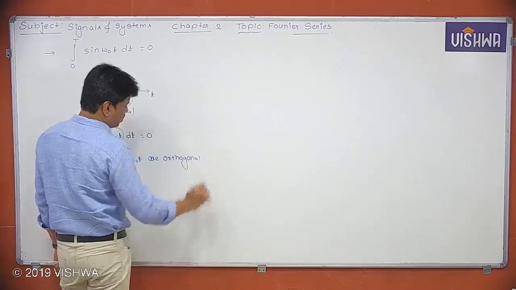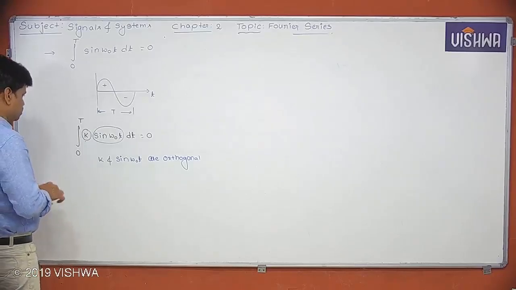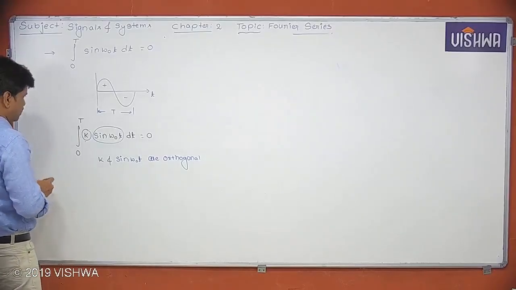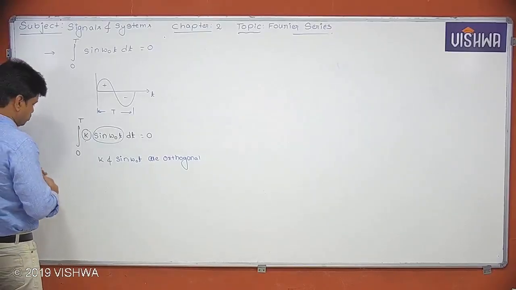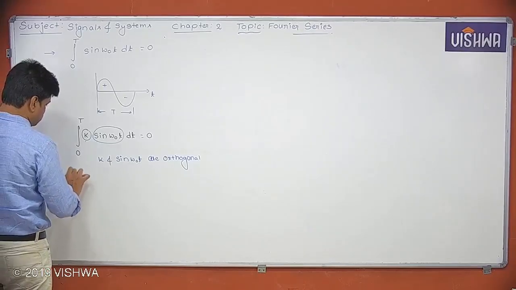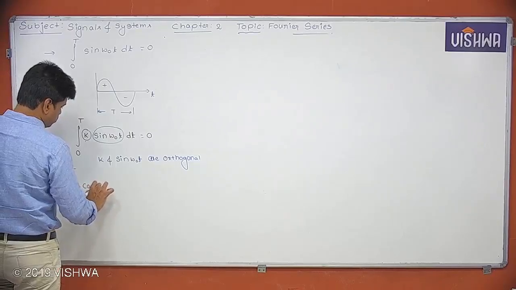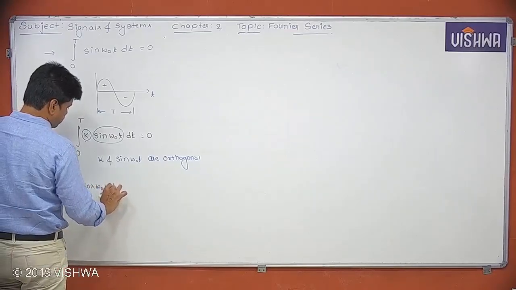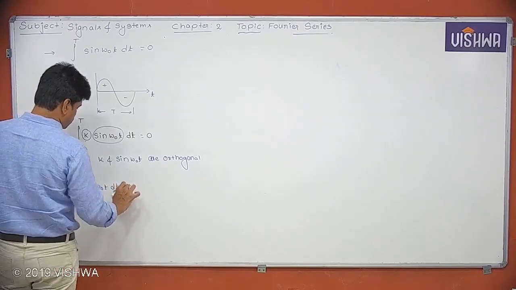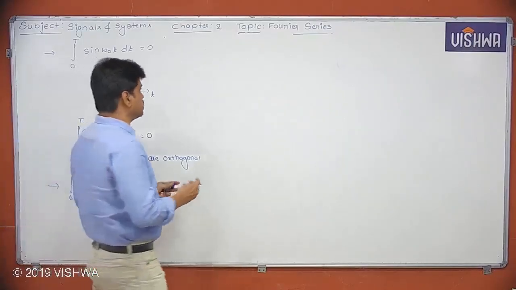Are orthogonal. Okay. Now let's see some more examples which are similar to this one. Integral 0 to T of k cos omega naught t dt. This is also 0. That means k and cos omega naught t are orthogonal to each other.